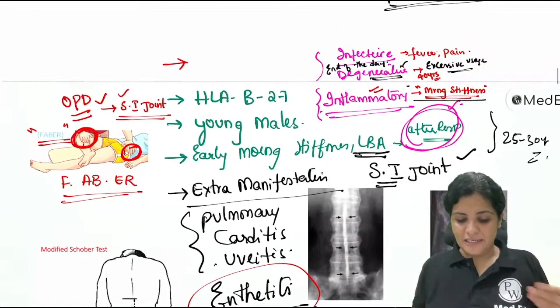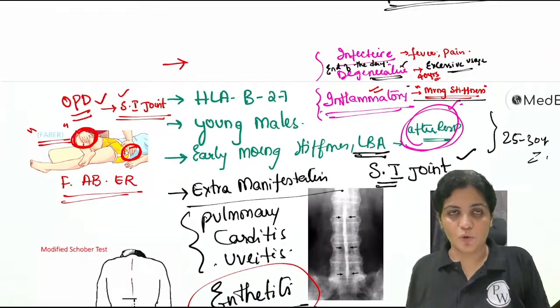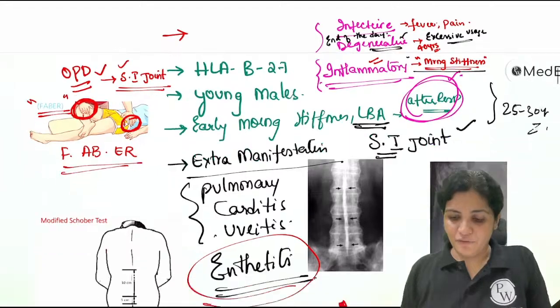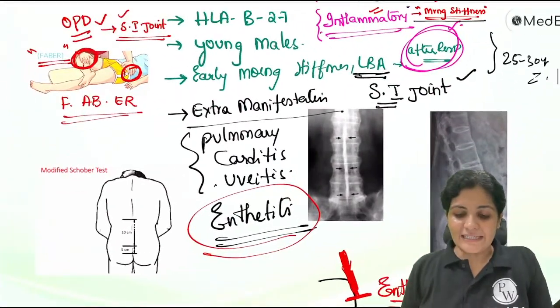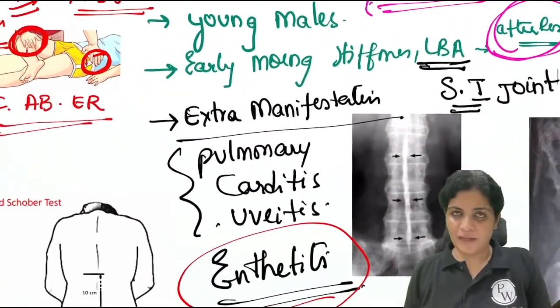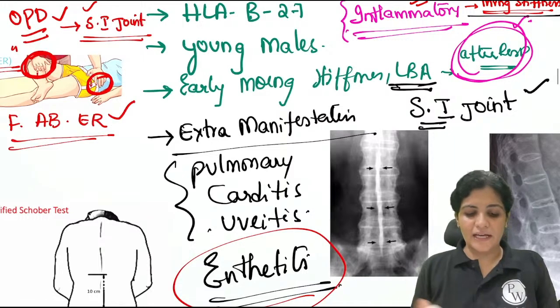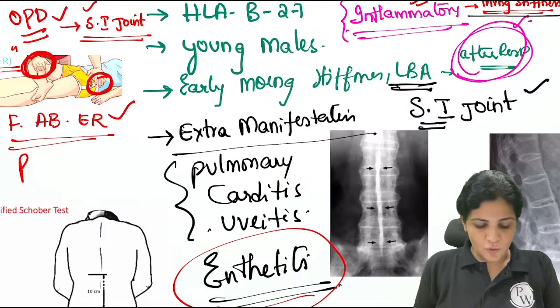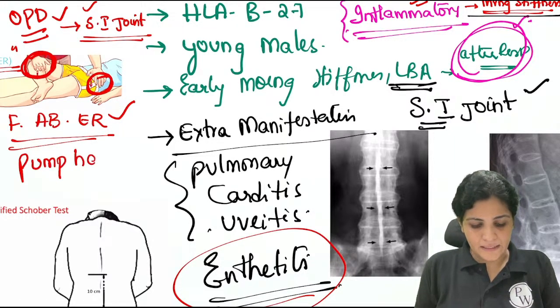So once the patient has pain on this test, which is called the Faber's test, then you can confirm that there is an involvement of the sacroiliac joint. Understood? So this is one test for the sacroiliac joint, and there is one more which is called the pump handle test